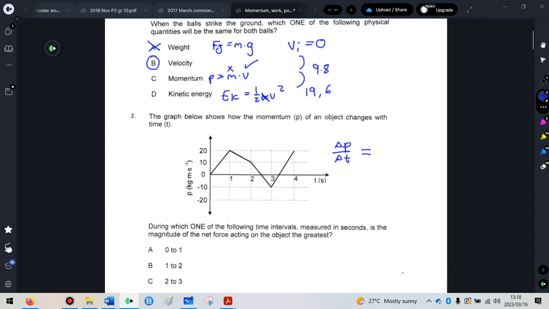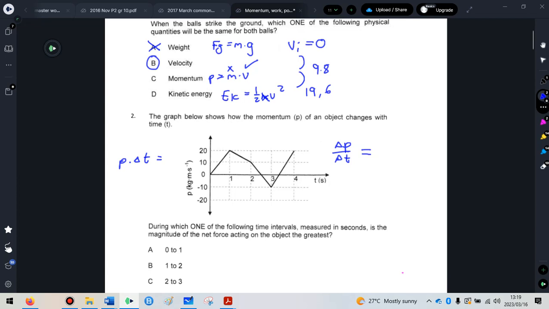And sometimes you need to check, we'll always check both. Is it the area under the graph that gives me something useful? So the area under this graph would be P times delta t. You can scan your data sheet and see which of these two give you something. Sometimes the gradient gives you something, and sometimes the area also gives you something, and sometimes it's just the gradient or just the area. It's up to you to go to the data sheet and check if these things give me something useful.